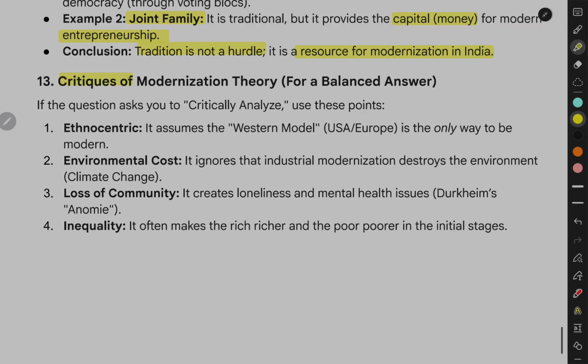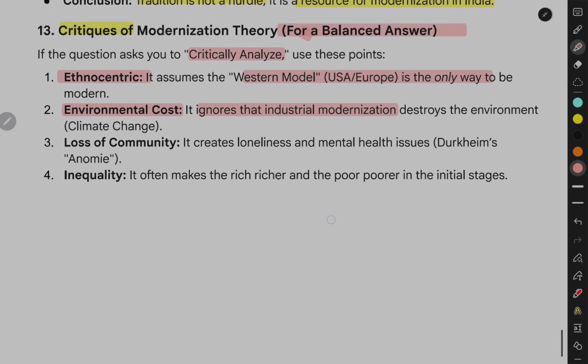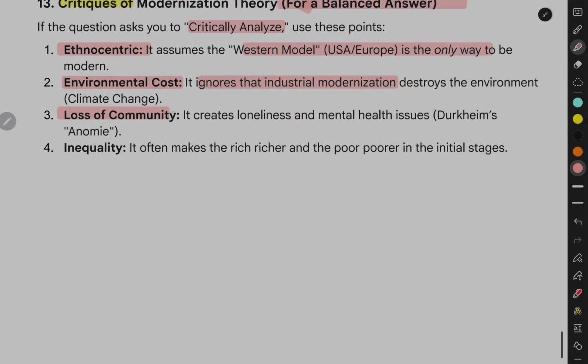16. Critiques of modernization theory. For a balanced answer, if the question asks you to critically analyze, use these points. Ethnocentric. It assumes the Western model, USA, Europe, is the only way to be modern. Environmental cost. It ignores that industrial modernization destroys the environment, climate change. Loss of community. It creates loneliness and mental health issues, Durkheim's anomie. Inequality. It often makes the rich richer and the poor poorer in the initial stages.